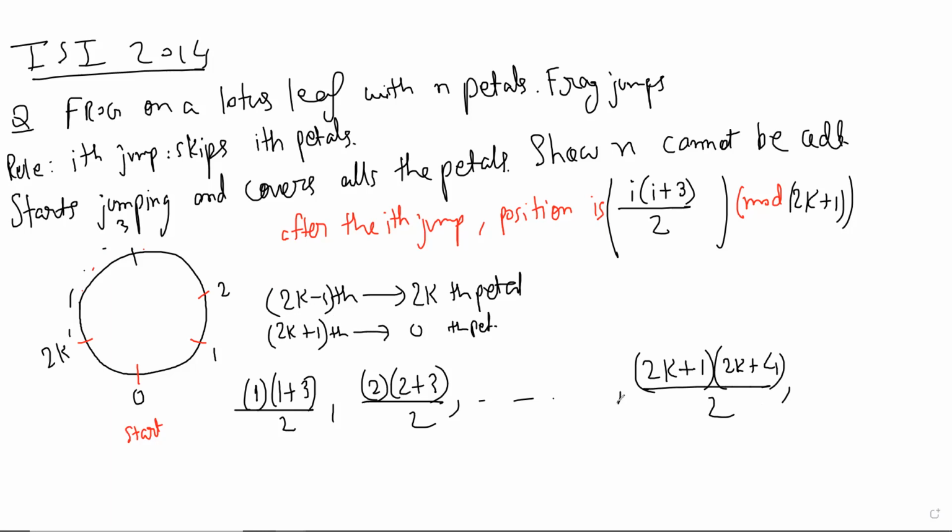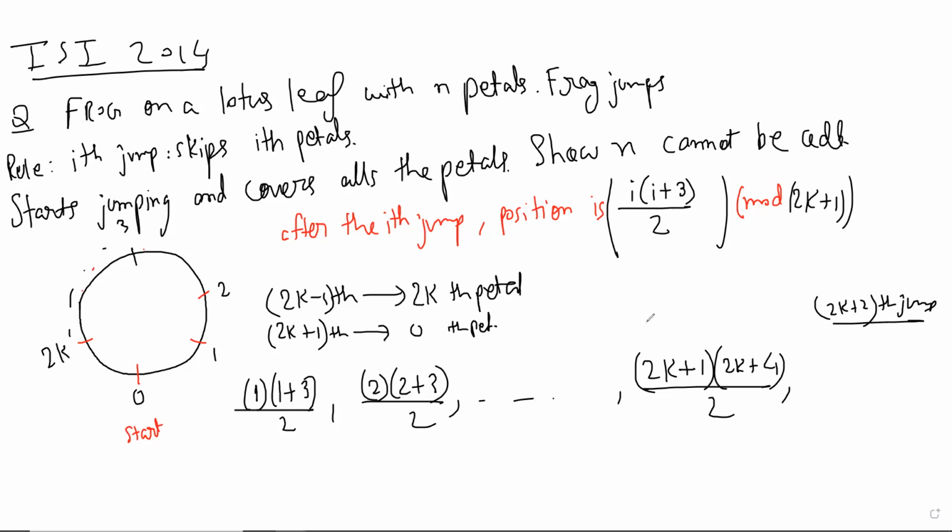So my point is that in the 2k plus 2th jump, you do not go to a new place. You come back to 0, some petal that you've already visited. So it repeats after that.